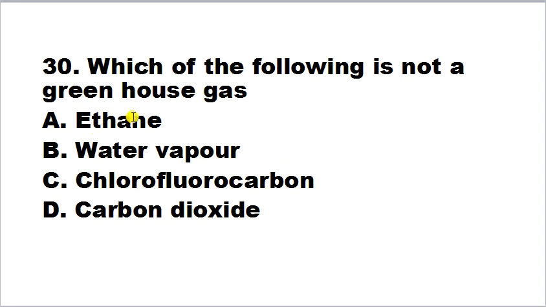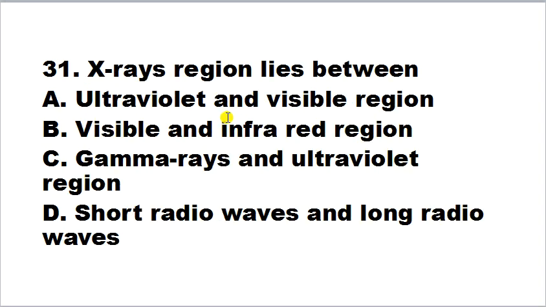Which of the following is not a greenhouse gas? Ethane, water vapor, chlorofluorocarbon, carbon dioxide. So ethane is not a greenhouse gas, while water vapor, carbon dioxide, methane, chlorofluorocarbon, nitrous oxide, ozone, and hydrofluorocarbons are all greenhouse gases. So except ethane, the others are greenhouse gases, and greenhouse gases cause the greenhouse effect on earth.